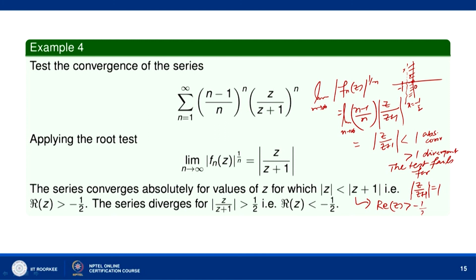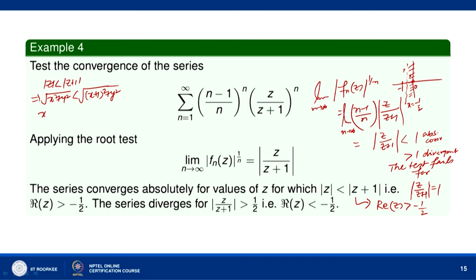greater than minus half. We can see it also directly. z equal to x plus iy, and mod of z less than mod of z plus 1. If you want to see it analytically, we can write square root of x square plus y square for mod of z, and here we can write square root of (x plus 1) whole square plus y square.